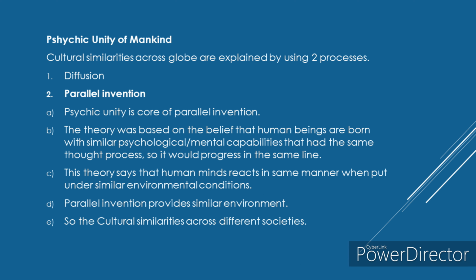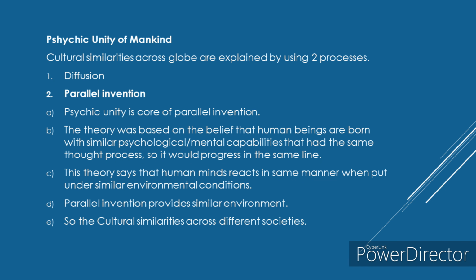Parallel invention means development at the same time. For example, the culture in India is born at the same time as the culture in Africa.